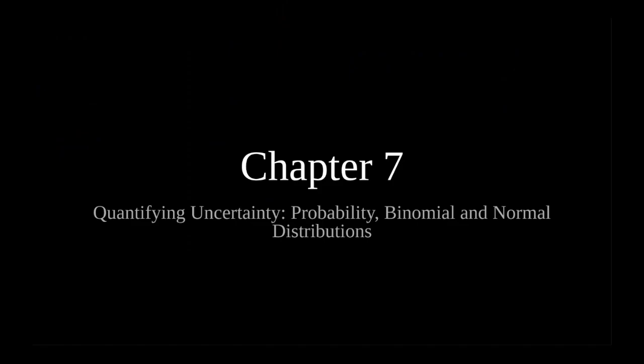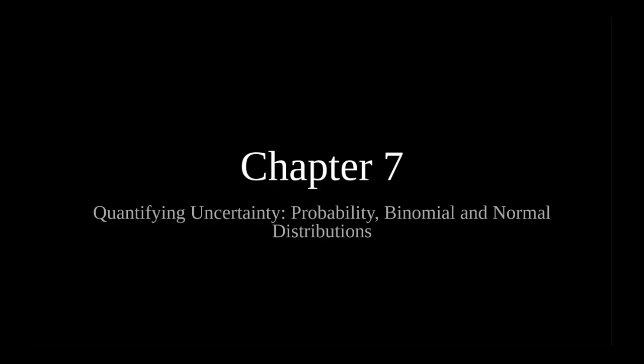The reason we're starting with chapter 7, quantifying uncertainty, probability, binomial, and normal distributions, is because that's something that I personally struggled with and feel like that would be helpful for review. Also, I'm specifically using the Oxford version of the Math Apps textbooks for this, so all these chapters are going to be based off of that.